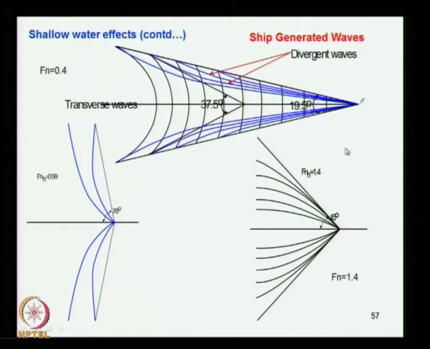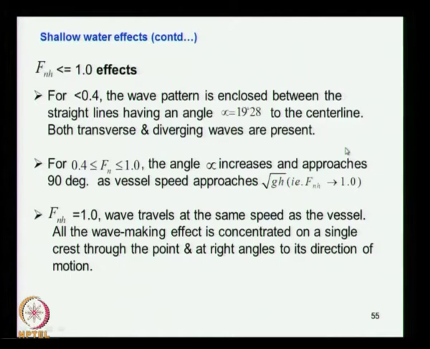Both transverse and diverging waves are present. For Froude number between 0.4 and 1, the depth Froude number, this angle increases and approaches 90 degrees when it reaches nearly 1.